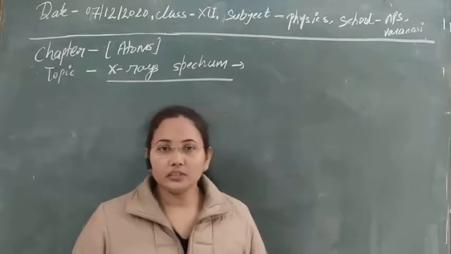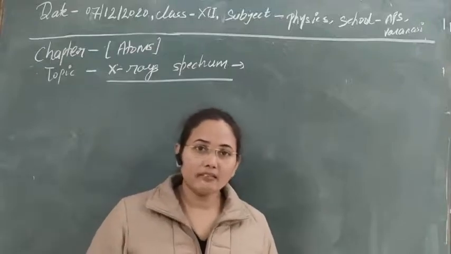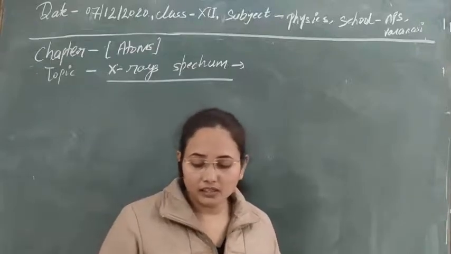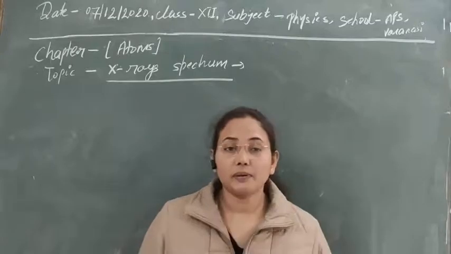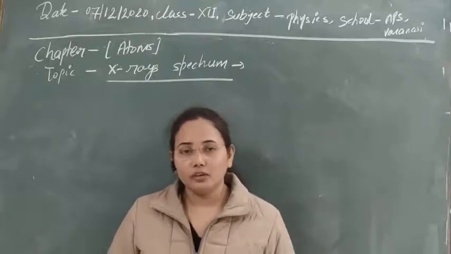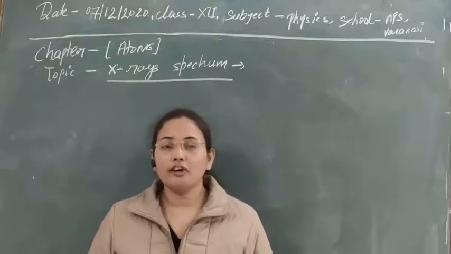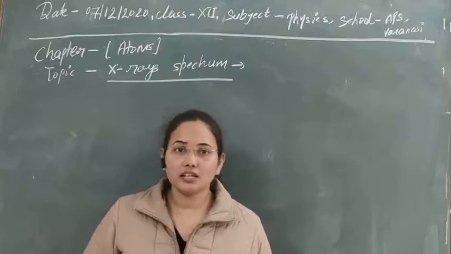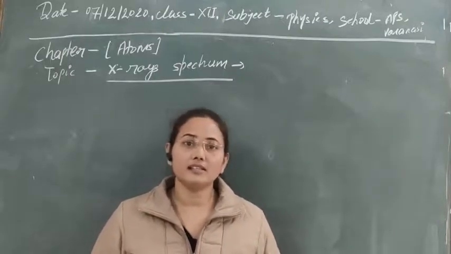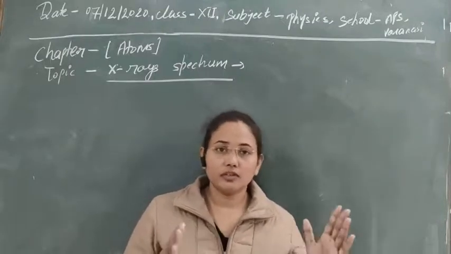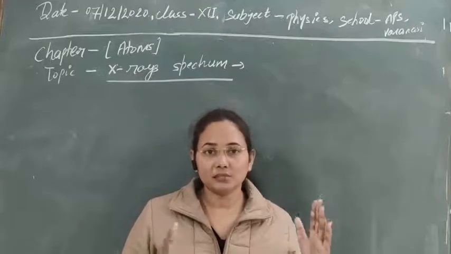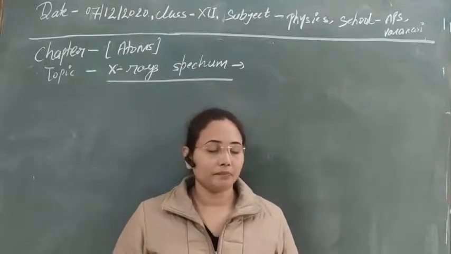As you know, X-ray is an electromagnetic wave, and here we are going to talk about the spectrum of the electromagnetic wave. You have already studied the spectrum of white light. White light is also an electromagnetic wave. We have already studied the rainbow system for the visible light, that is, the spectrum of the visible light.